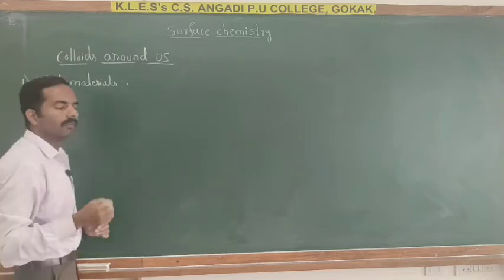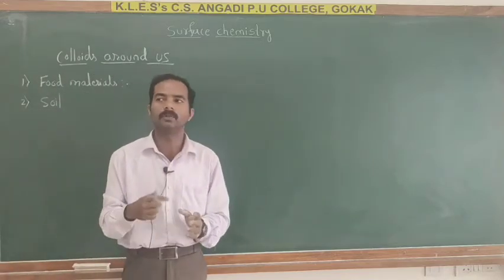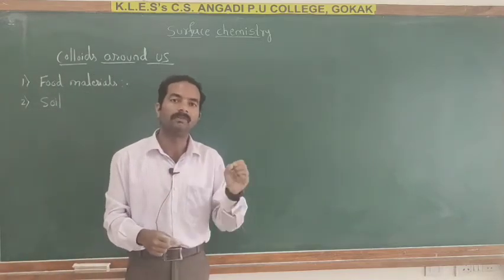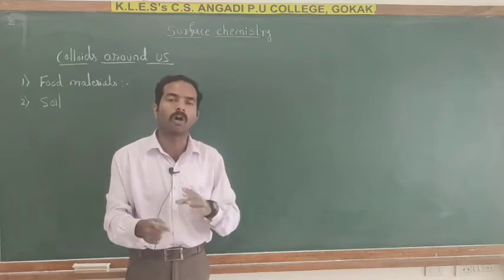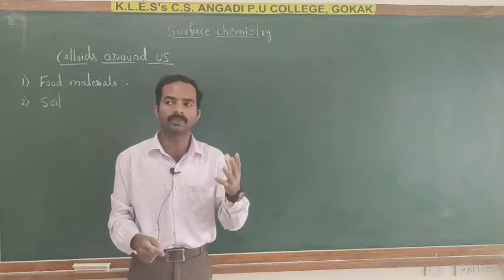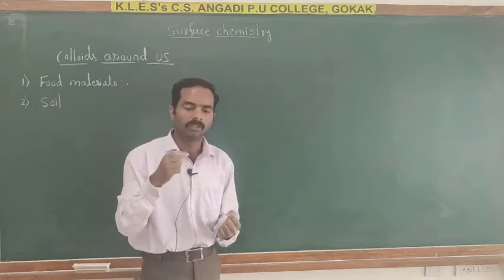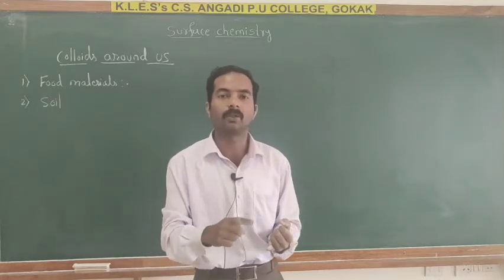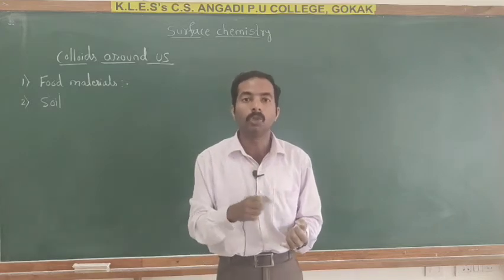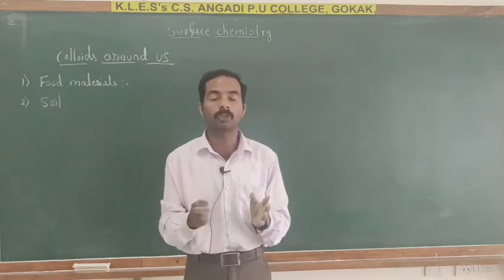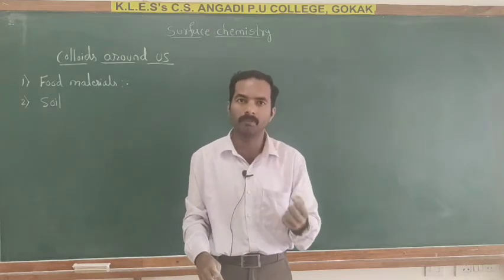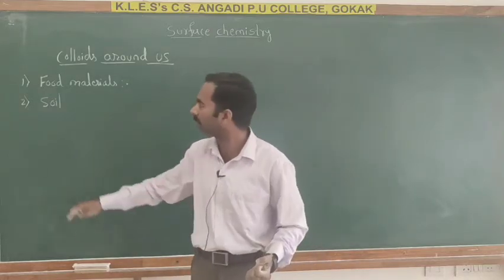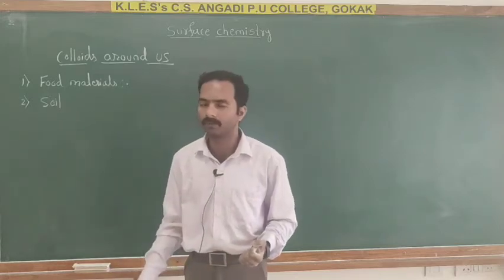So here fertile soil is in colloidal form in which humus acts as protective colloid. On account of its colloidal nature, it absorbs moisture. So this is about the second one, soil.